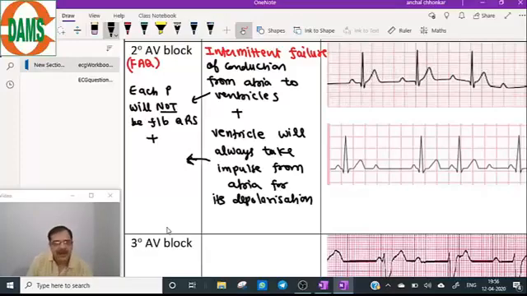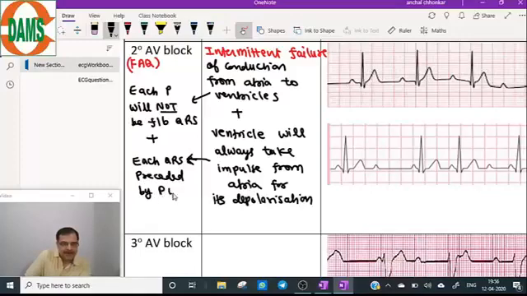While the ventricle will always take the impulse from the atria for its depolarization, that means each QRS is preceded by a P wave. Whenever a QRS is coming, it is preceded by a P wave.